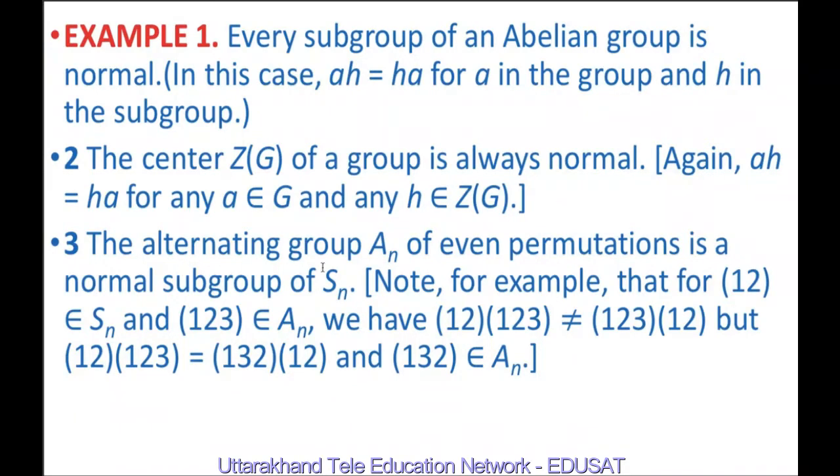The alternating group A_n of even permutations is a normal subgroup of S_n. For example, we know that if (1 2) belongs to the symmetric group S_n, then (1 2 3) also belongs to A_n. And we have (1 2)(1 2 3) is not equal to (1 2 3)(1 2), but (1 2)(1 2 3) is equal to (1 3 2)(1 2), and (1 3 2) belongs to A_n.